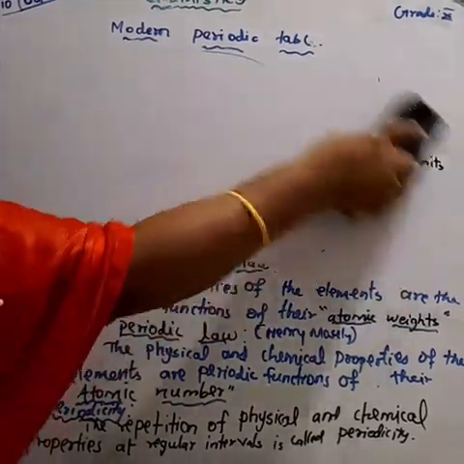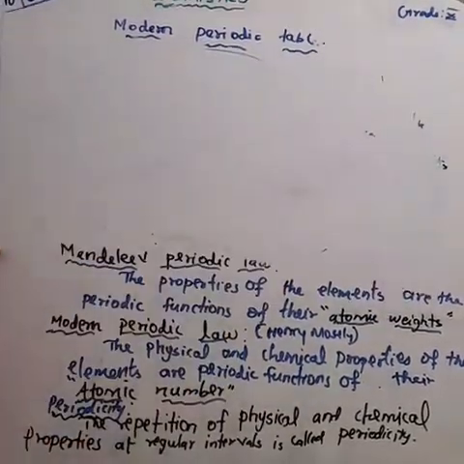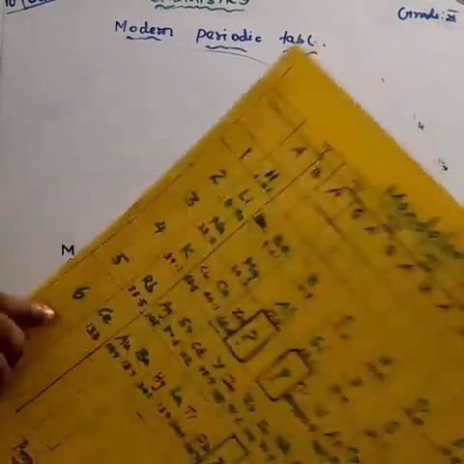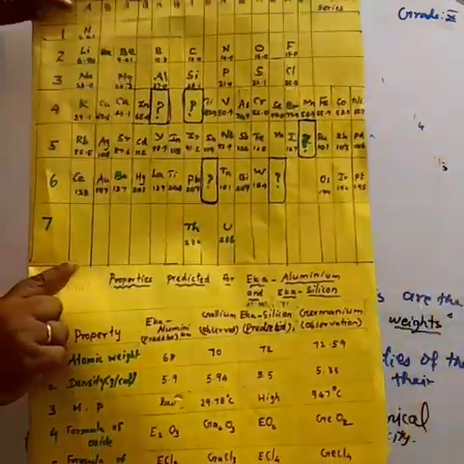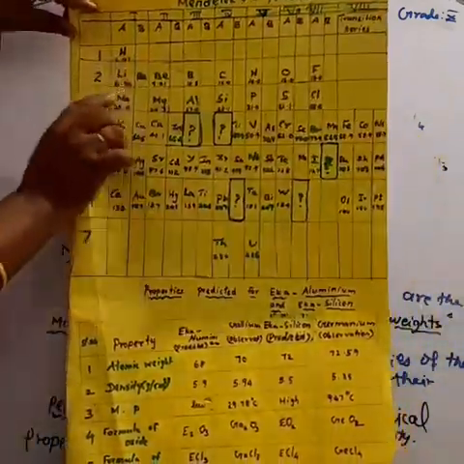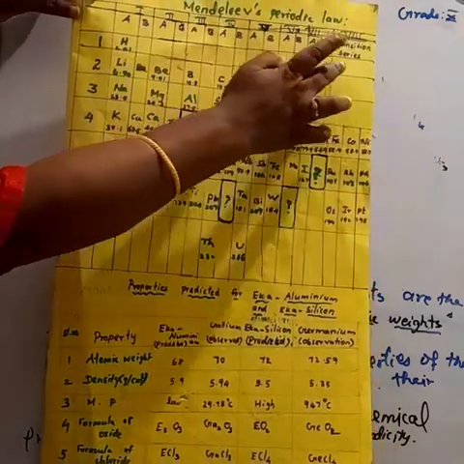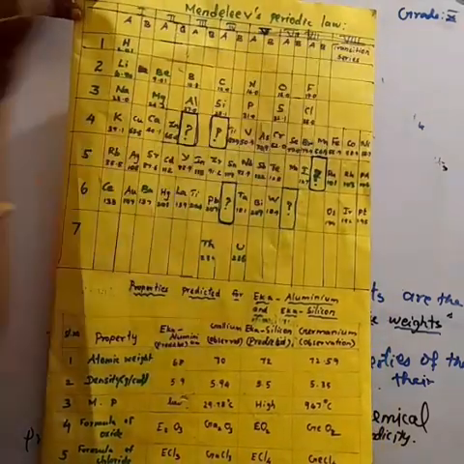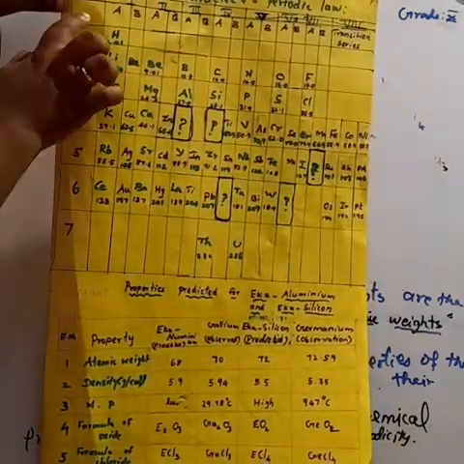So this is the Mendeleev periodic table. How many groups and periods does it have? Totally 8 groups and 7 periods.